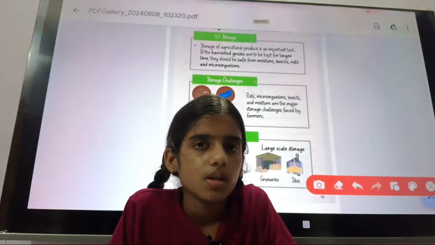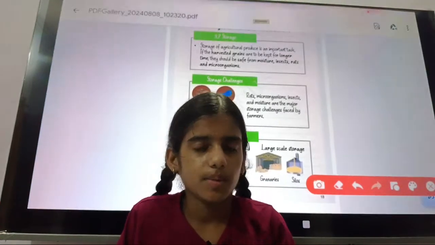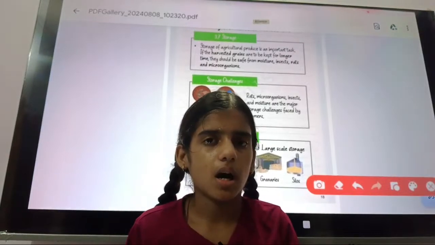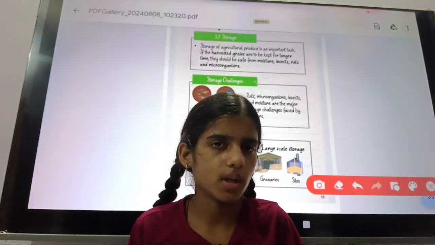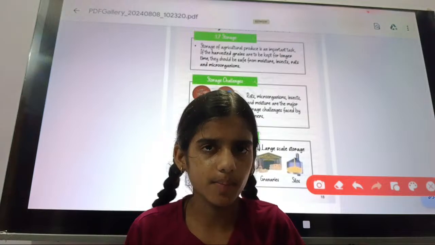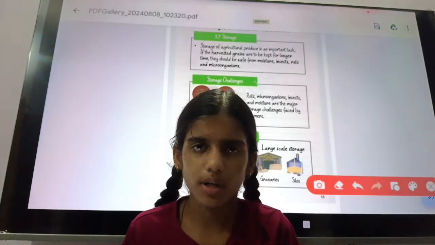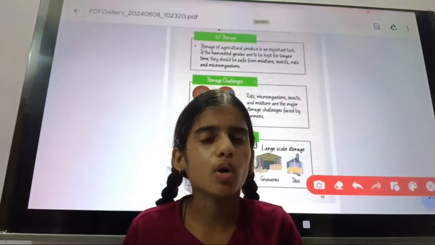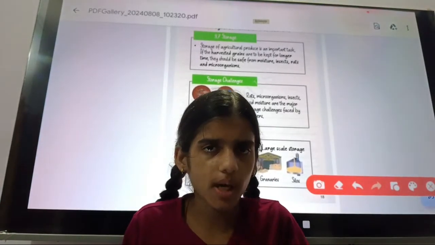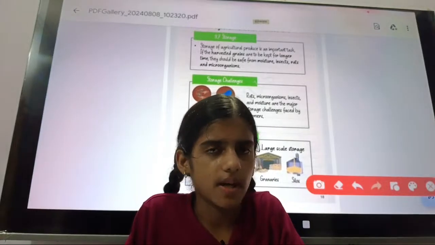In storage, after the harvesting, threshing and winnowing are all done, the crops will be kept safe from rats, microorganisms and many other animals, because animals can eat them. So storage is very essential.